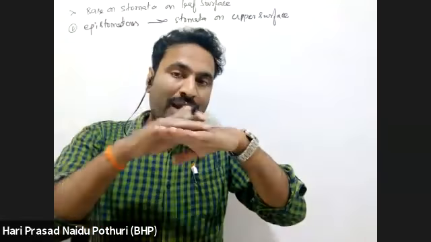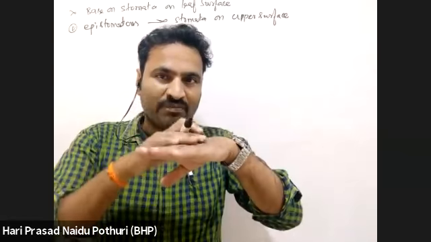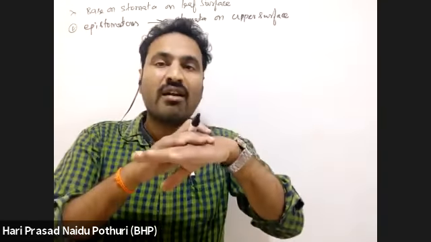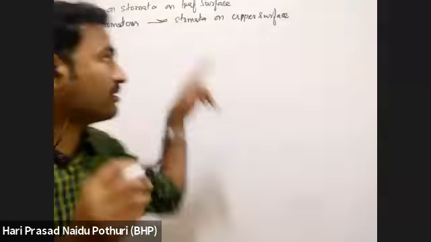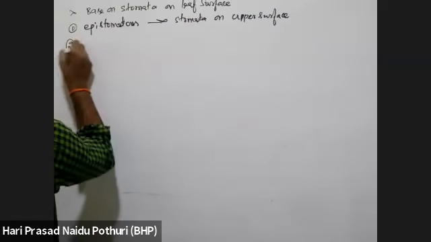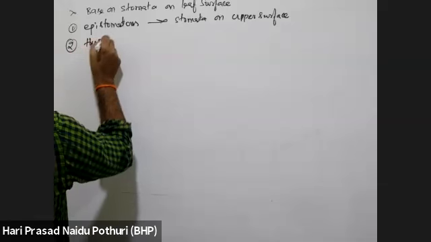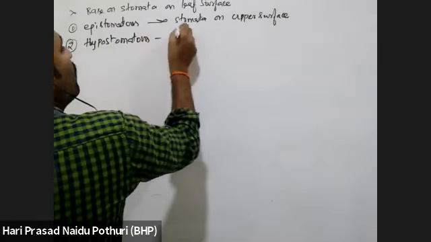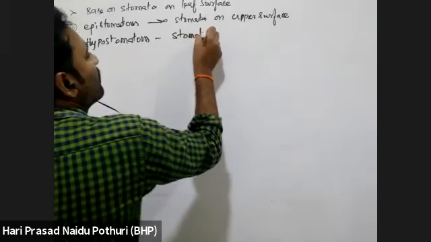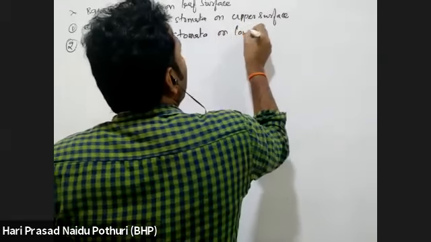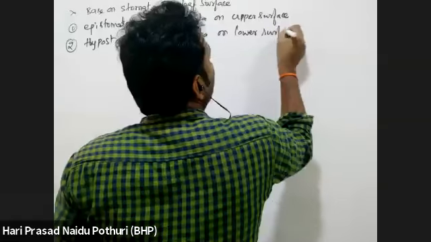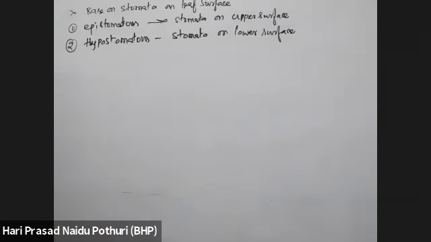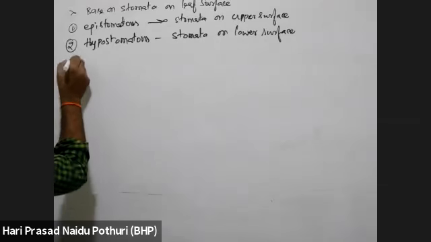Here, if stomata are present on only the upper surface, that is called an epistomatous leaf. If stomata are present on only the lower surface, then it is called hypostomatous.